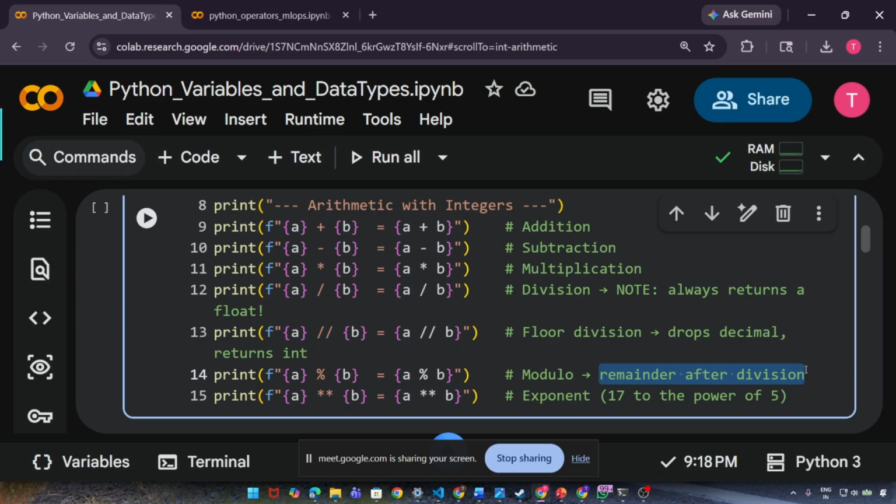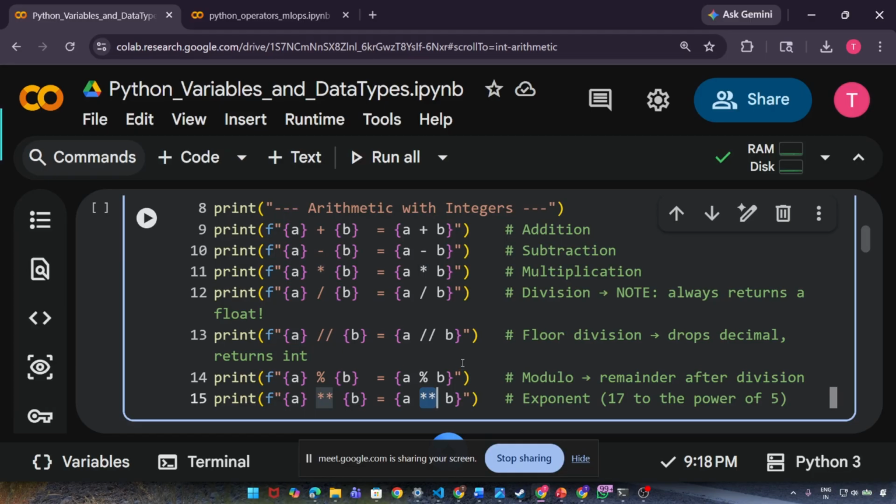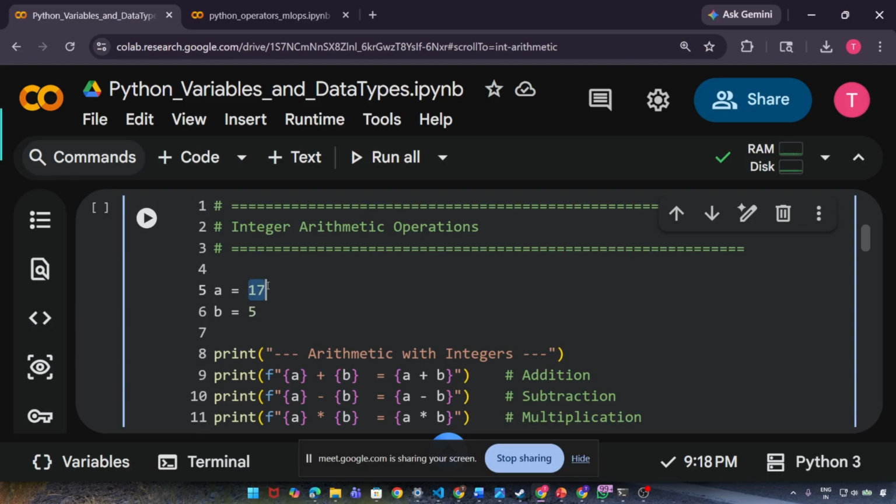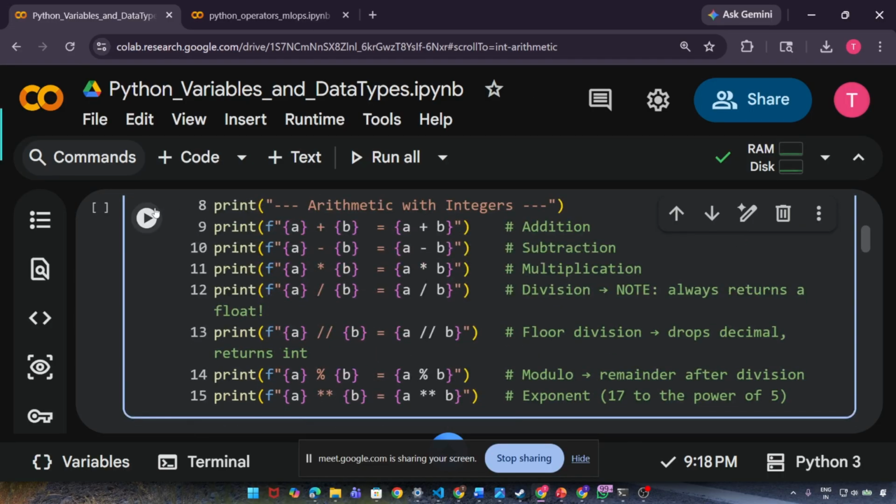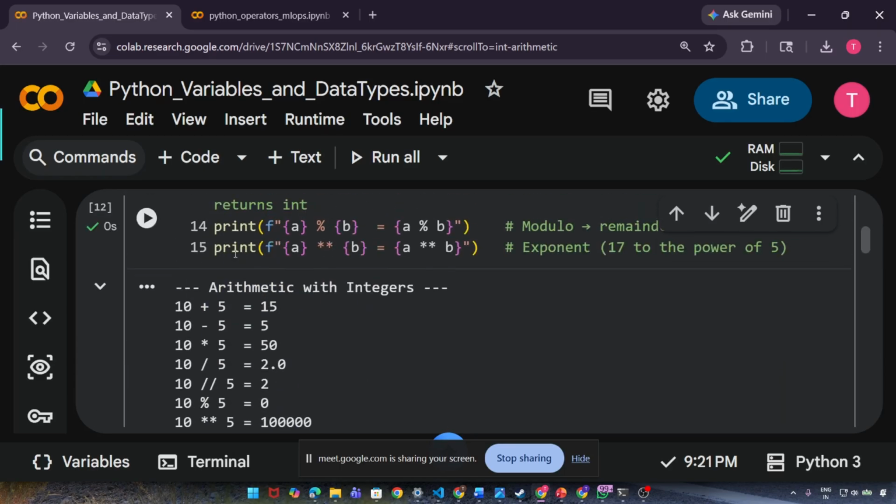After division, whatever remainder you get, we get it through modulo. Then A star star B means to the power or exponent. I will show you an example. I am choosing A = 10 and B = 5, and if I execute, see 10 plus 5 is 15, 10 minus 5 is 5, 10 multiplied by 5 is 50, 10 divided by 5 is 2.0.